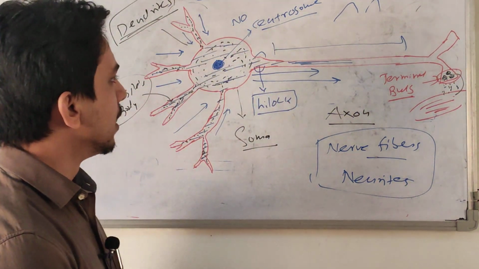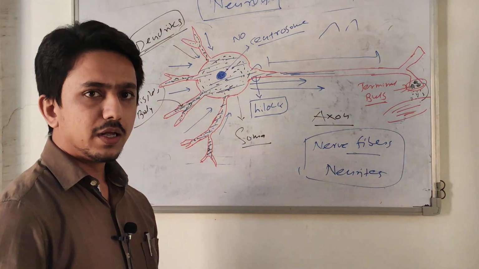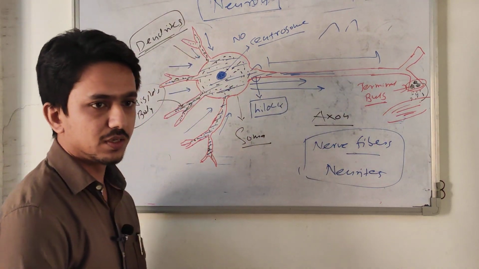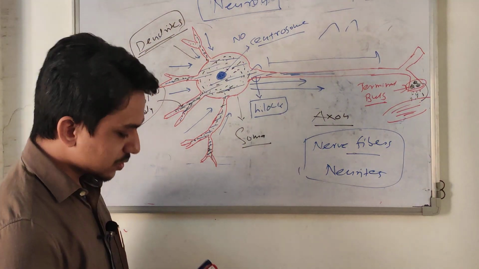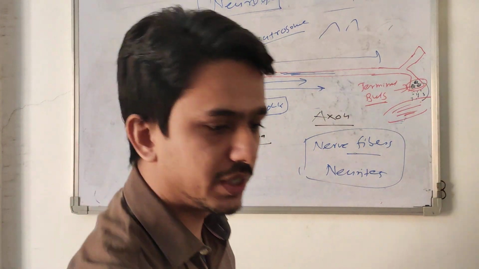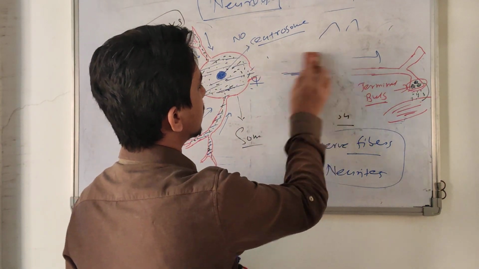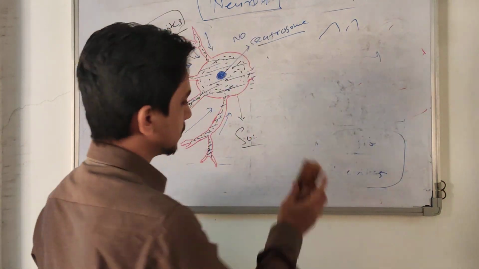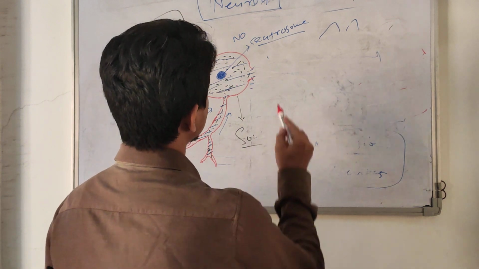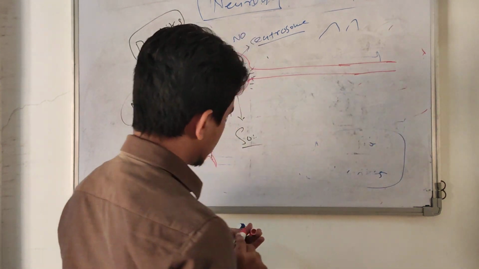Okay. For fast conduction: if there is continuous conduction, it takes time. So for that, neurons or axons develop a special type of characteristic. Suppose this is the axon, I draw.